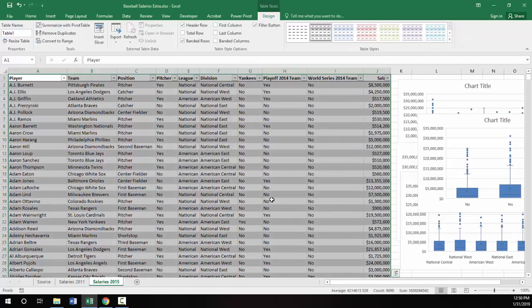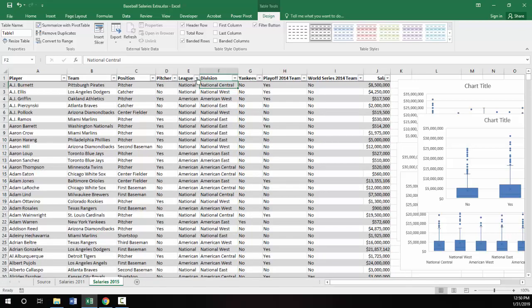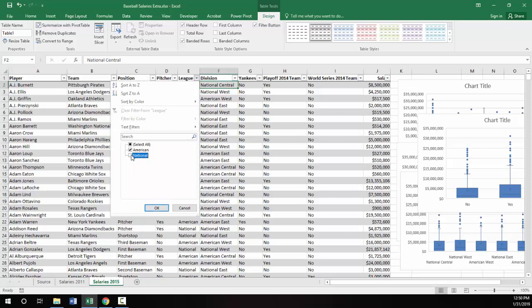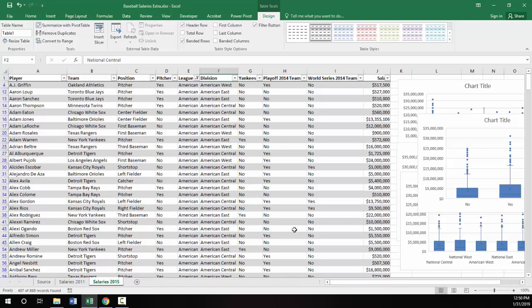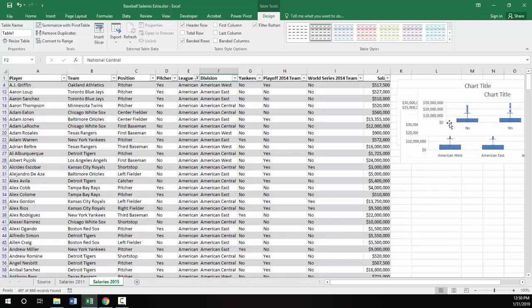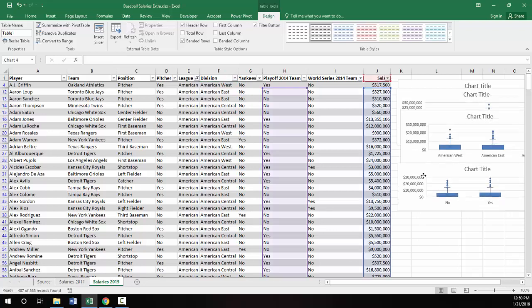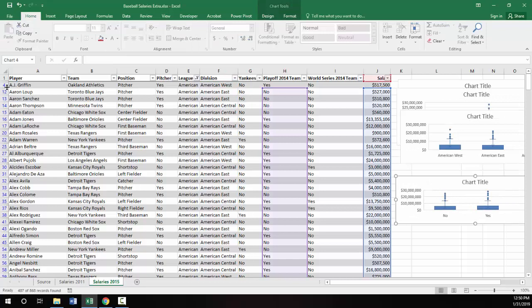And then I might be able to say, well, I'm mainly interested in just the American League. So I'll get rid of that one. And so this data, these charts update. And they also kind of shrink down in size because some of these rows are minimized because of the filtering that I put on there.